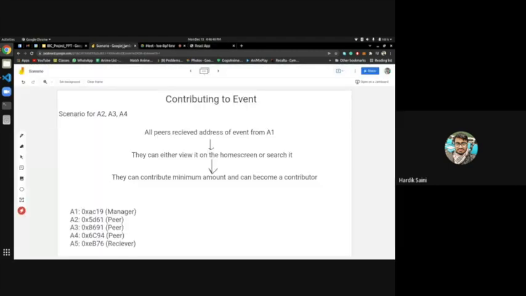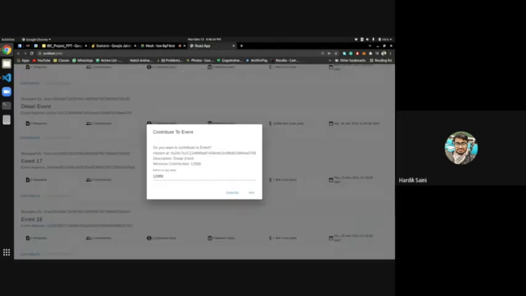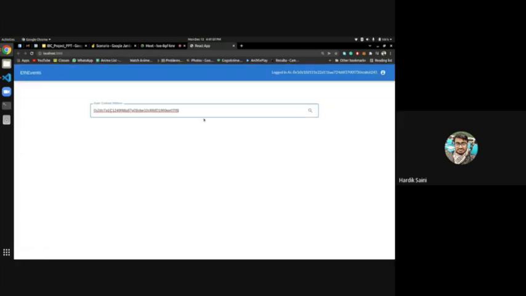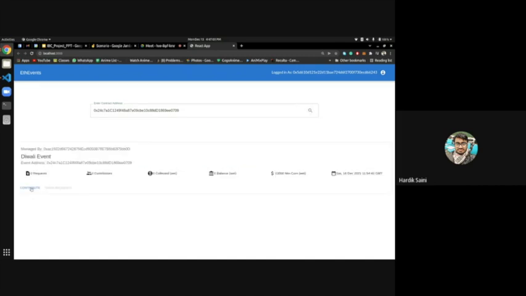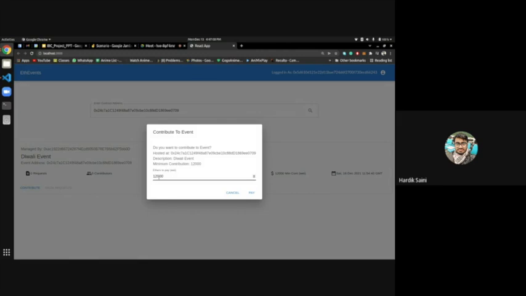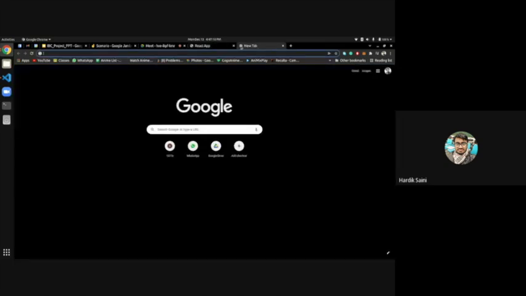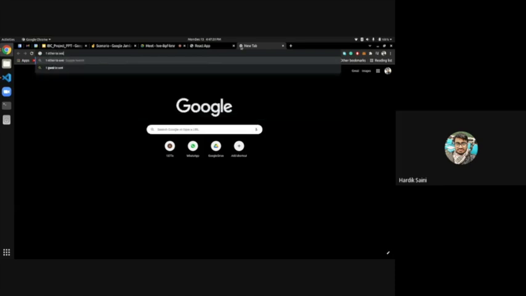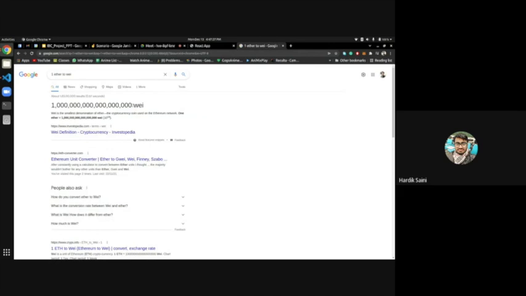All peers have received the address of the event from A1. They can either view it on their home screen, like I have done, or simply go to the search event page, enter the address, and click on the search icon to get this event. Now I will click on contribute. The minimum amount of ether I can contribute is this much. Let's do 1 ether.